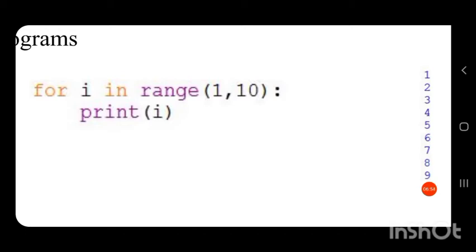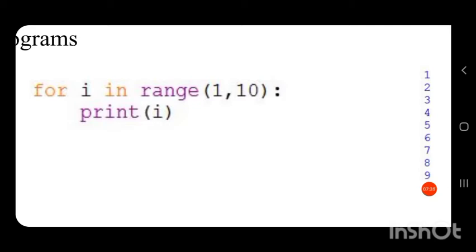Then again I equals the value in the range 1 to 9. Then I is 9 and again 9 will be printed. Now again I does not have any value in that range, because all the values in that particular range have been covered for the control variable I. So now this for loop will stop execution and it will not execute any more. It will start executing the statement which is below that for loop.